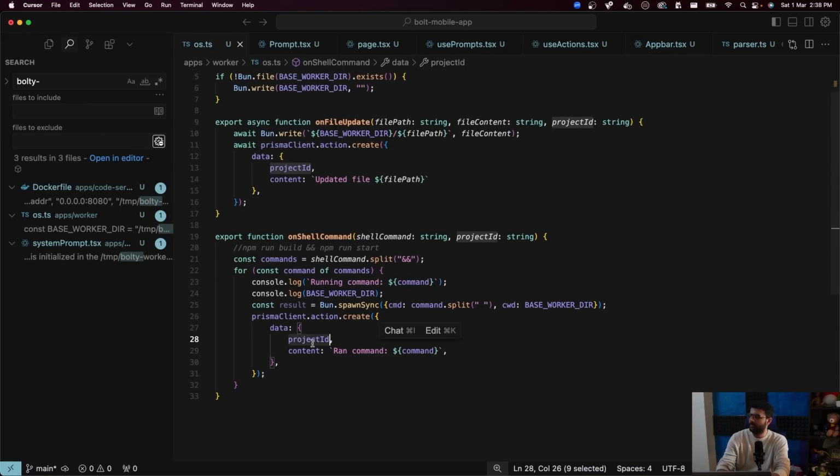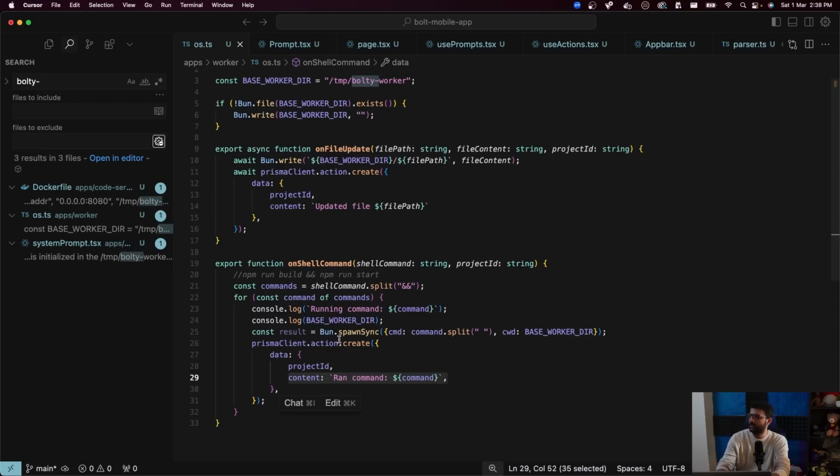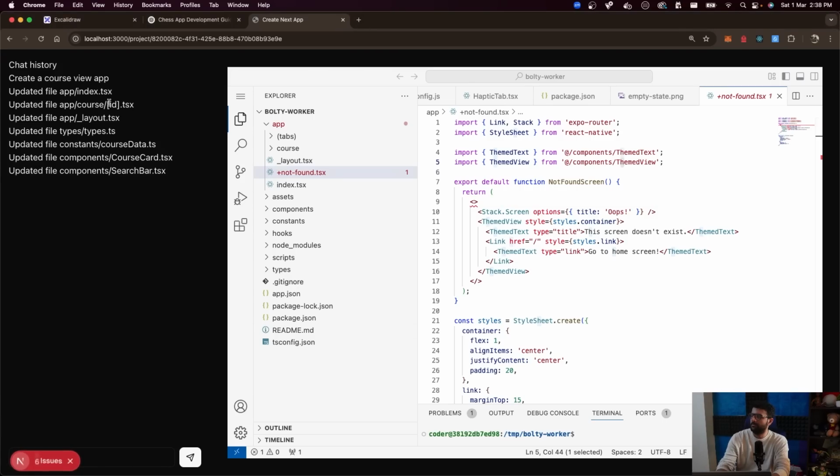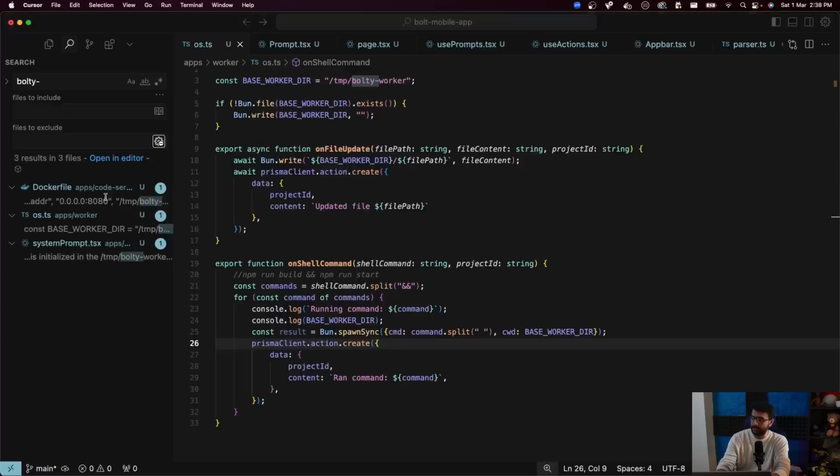Prisma does not create project ID and content ran. This thing looks right: project ID, content. This is probably failing, I don't know. Why would this DB call not happen? Is it because I did not await it? I don't think that should be a problem. Yeah, all the update commands are coming, which is great. What is not coming is the other thing.